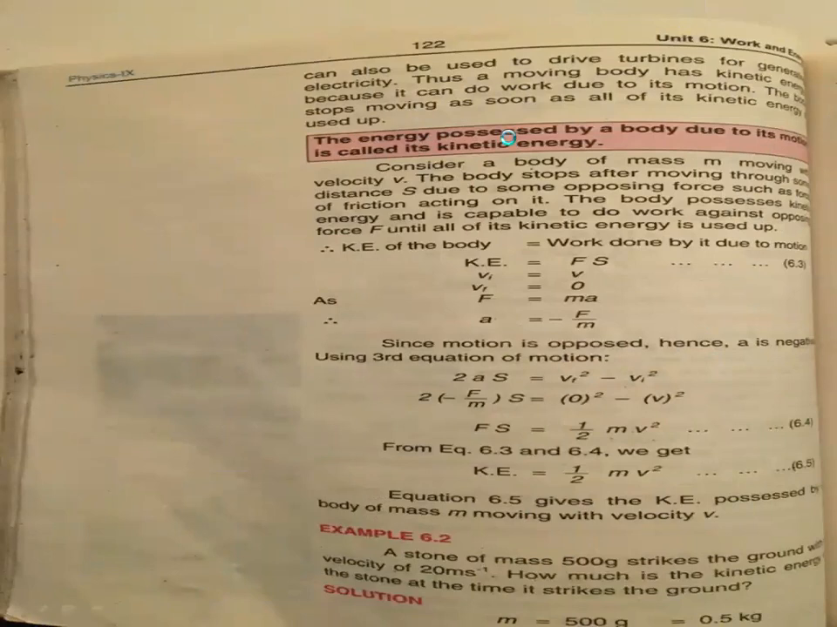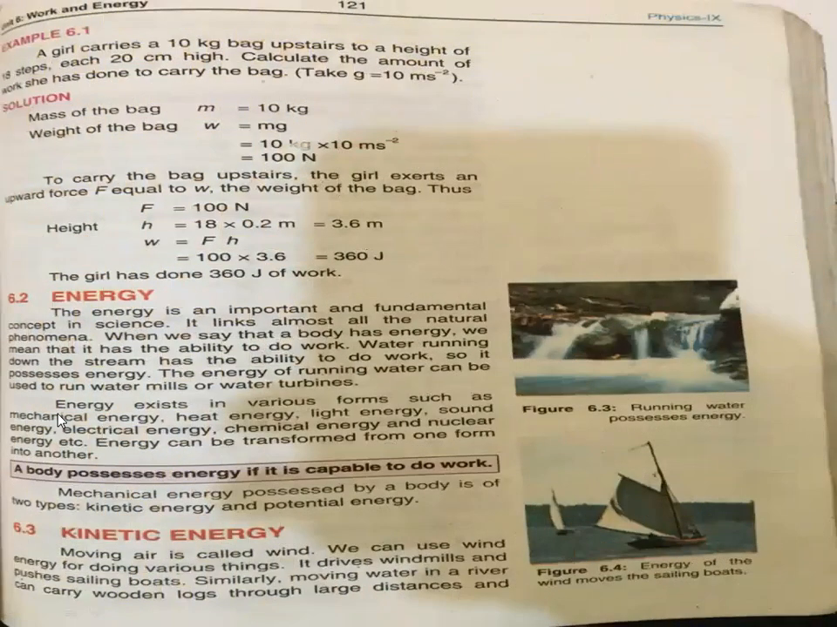Okay. Then we discuss the examples of kinetic energy. Moving air is called wind. Since it is moving, it possesses kinetic energy. We can use this wind energy for doing various things. So what can we do with the help of wind energy? It drives windmills, and with the help of wind we can push sailing boats and drive the windmills.